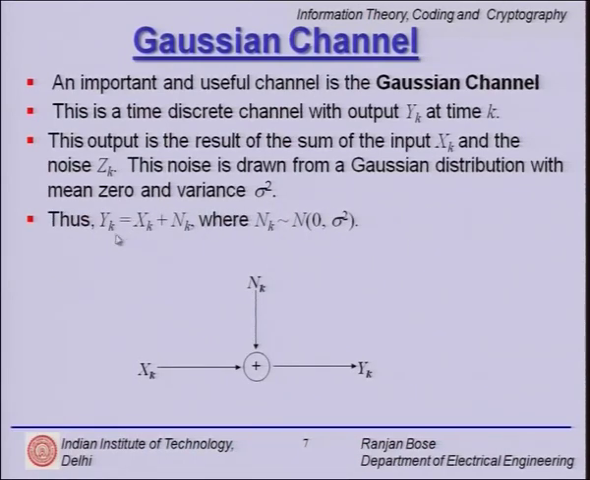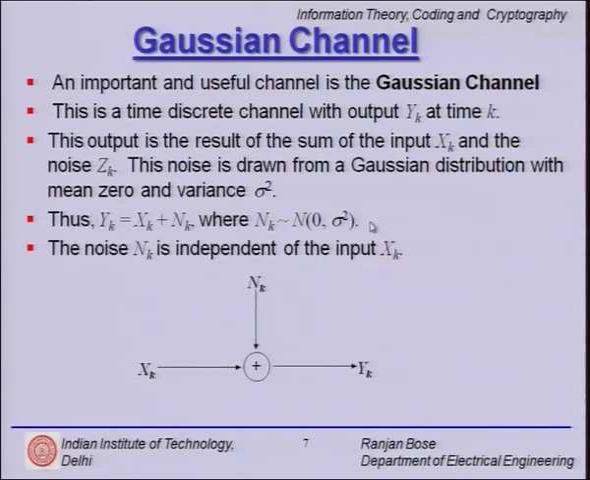Then we can write yk simply as xk plus nk, where nk is taken from this Gaussian distribution. Please note the first assumption we are going to make. We are going to make several assumptions. The first and foremost is that the noise nk is independent of xk. So this is the first assumption we make, and we will use this assumption to derive the information capacity